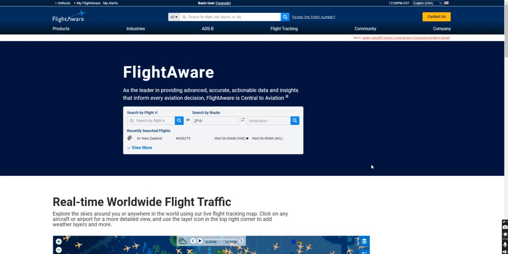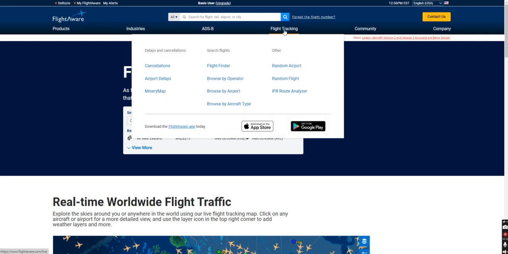All right, as you can see, we are on FlightAware for the first flight that we will find. As you can see in my recent searches, I was testing this just to make sure it will work. Now within FlightAware, it's a very unique feature that they have. If you go to the top, and I'm pretty sure anyone can access this content, not sure on the specific country and specific region if you do have access, but if you do go to flightaware.com, go to flight tracking, you'll see random airport and random flight.